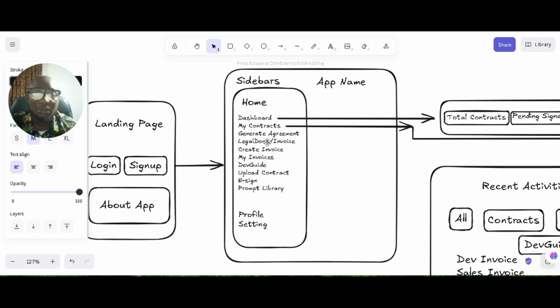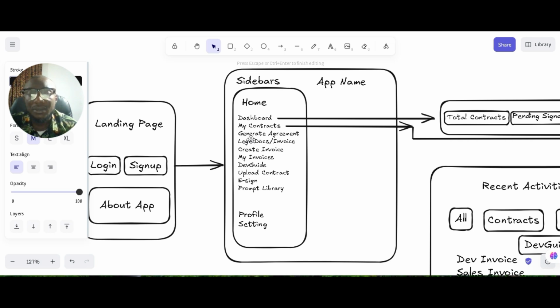I'm thinking to develop the legal doc separately, because I want to integrate an AI legal agent that can serve as a kind of legal practitioner that people can actually have a conversation with.